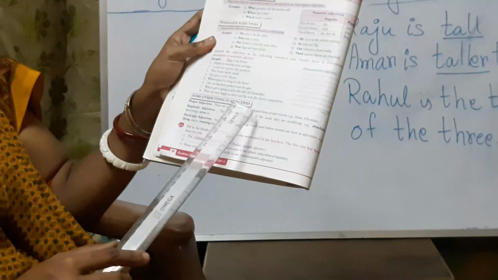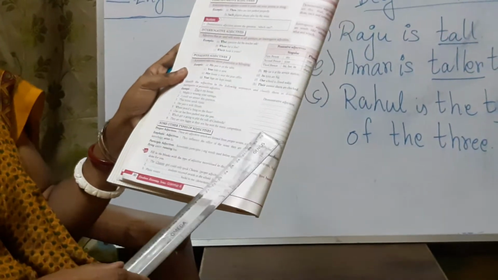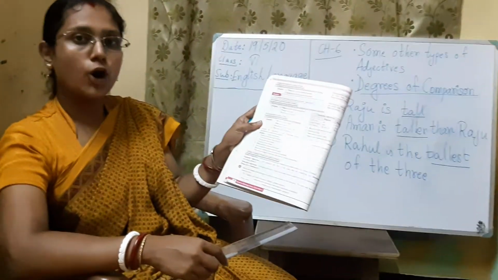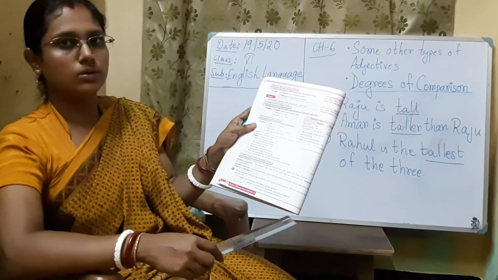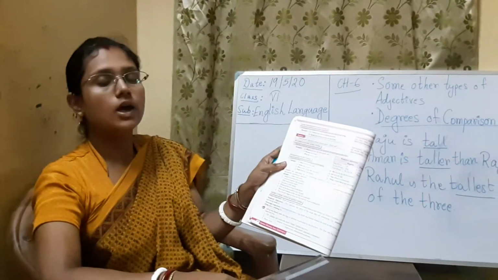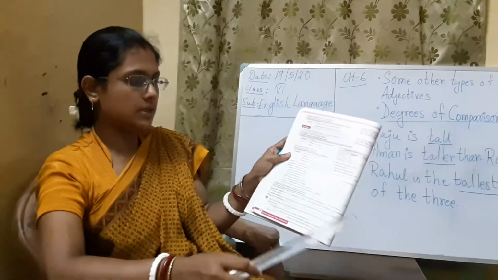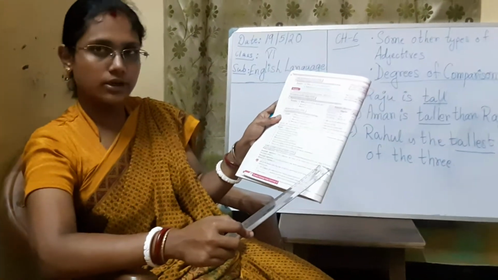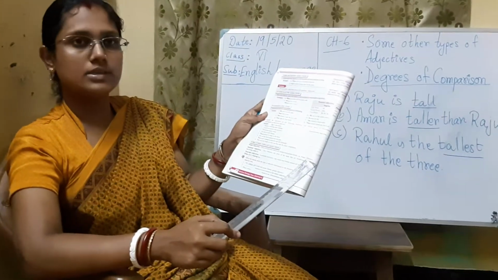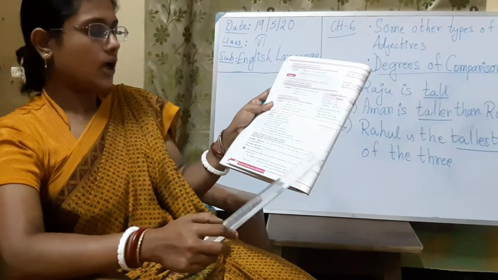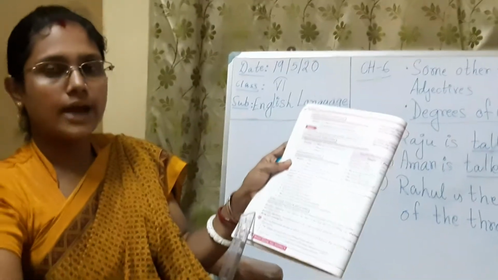There are proper adjectives. These are adjectives which are formed from proper nouns. What are proper adjectives? Adjectives that are formed from the proper noun. You know proper noun. From the proper noun, what adjectives are formed? Those are called proper adjectives. For example, Asian, A-S-I-A-N. Then Christian, C-H-R-I-S-T-I-A-N.